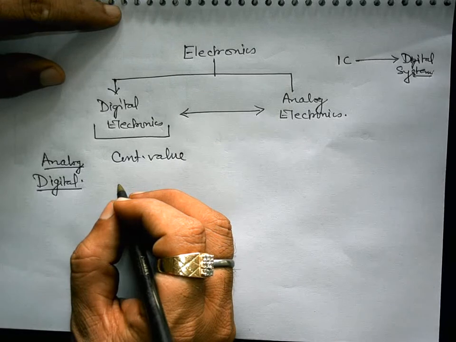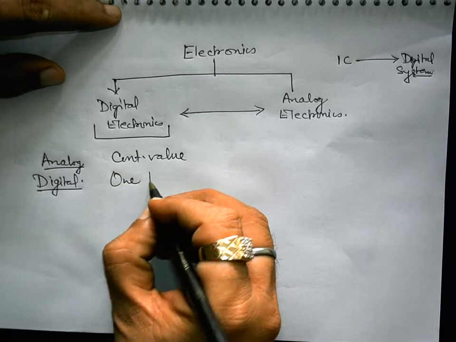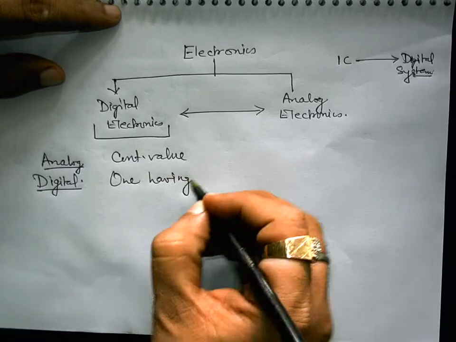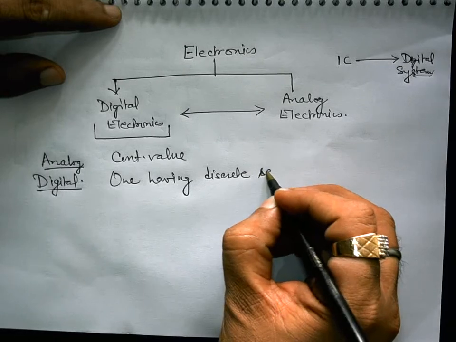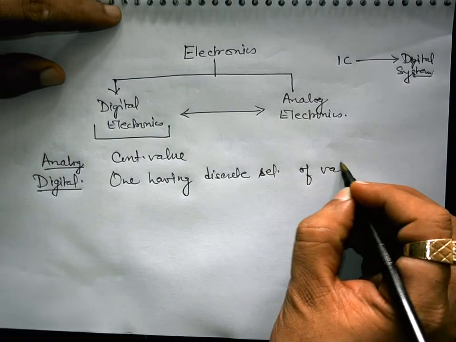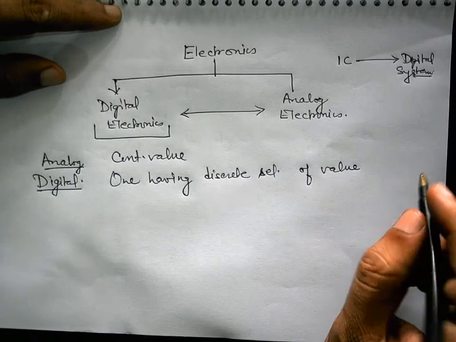And one having a discrete set of values comes under the category of digital.